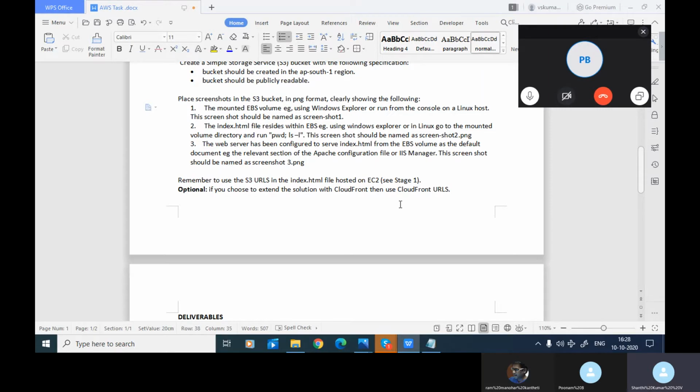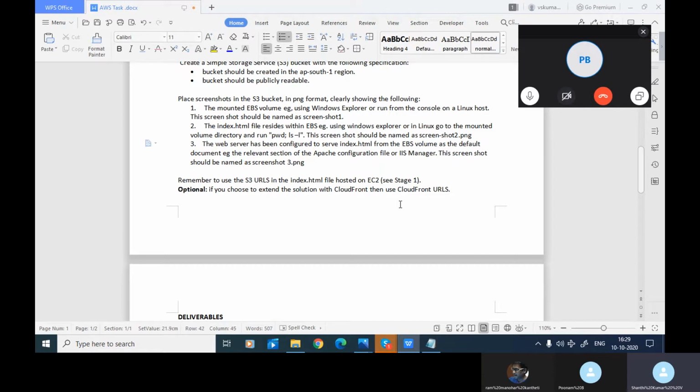Mounted EBS volume example, using Windows Explorer or run from the console on a Linux host. This screenshot should be named screenshot1. The index file resides with the EBS volume. Go to the mounted volume directory and run pwd, ls -l. This is okay. The screenshot should be named screenshot2.png.